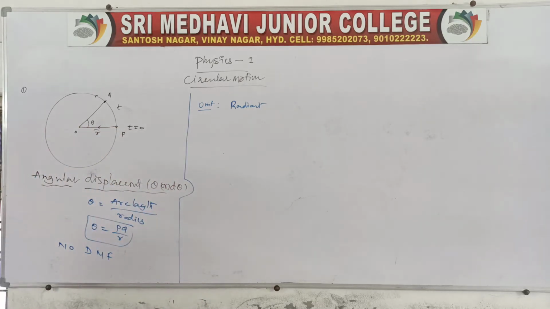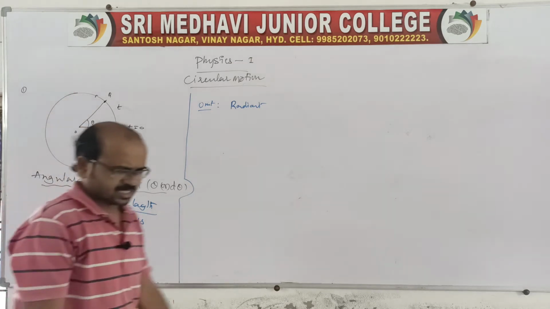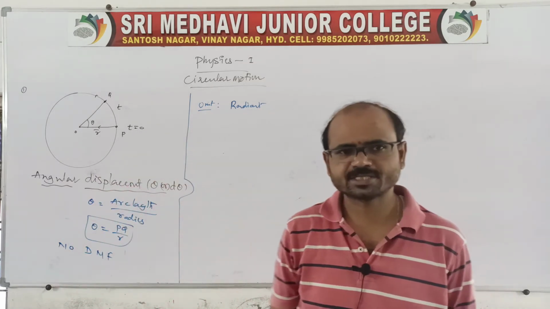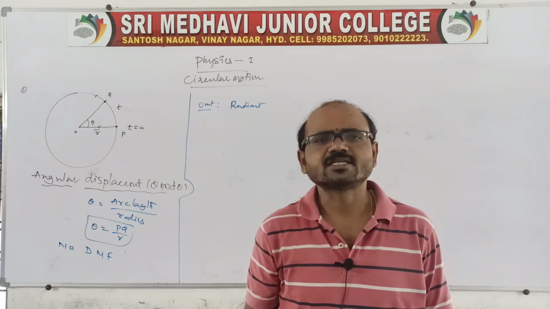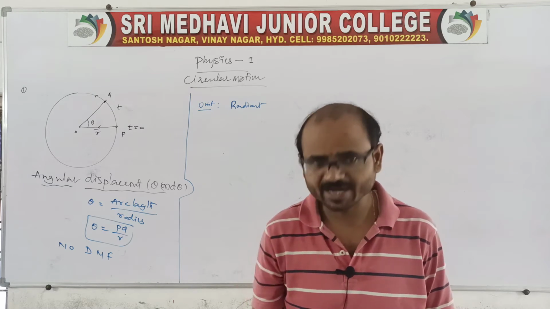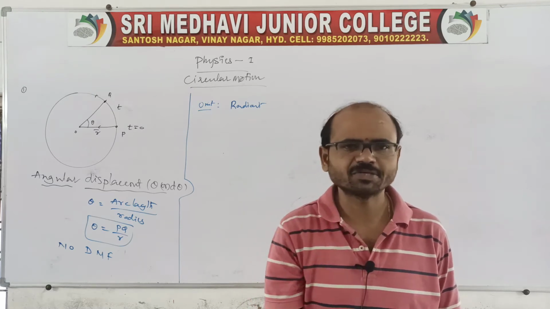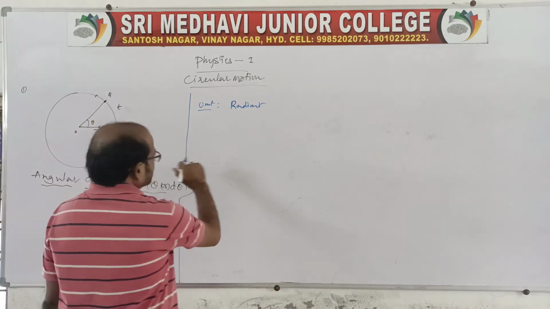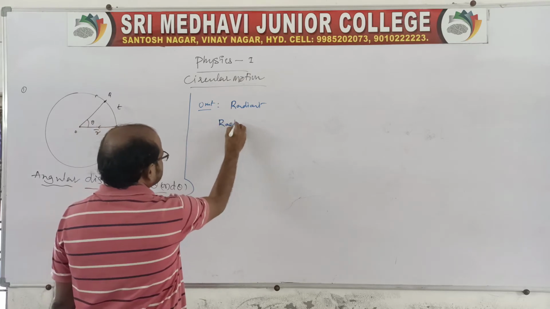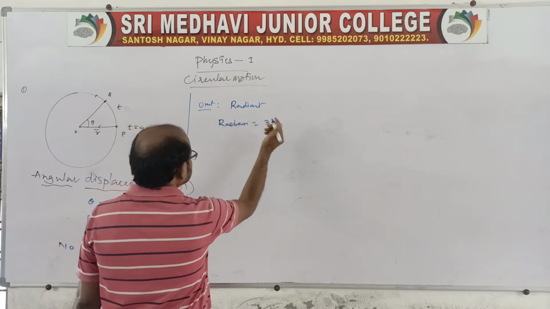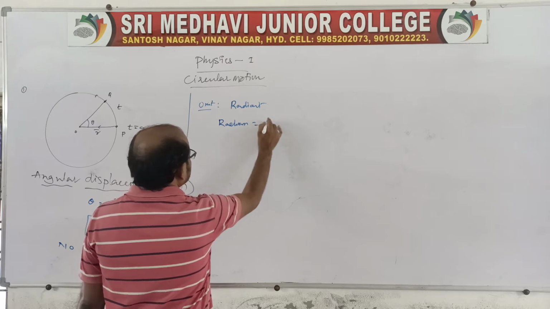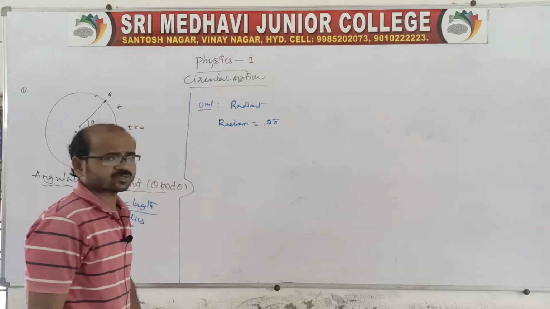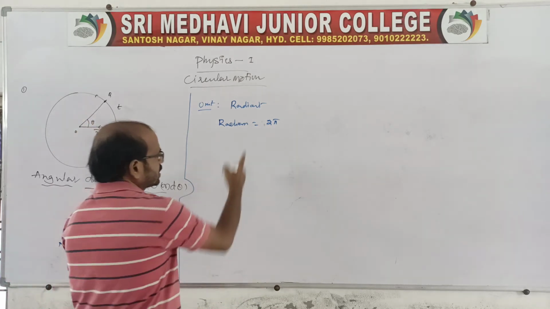Suppose the particle has completed 2 pi radians. I mean to say it has completed 1 rotation. One rotation means 2 pi, because for the circle the angle is 360 degrees. So 2 pi radians is equal to 360 degrees, because completing 1 rotation gives 2 pi.